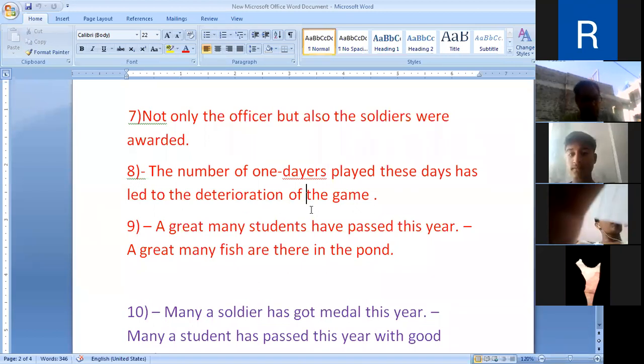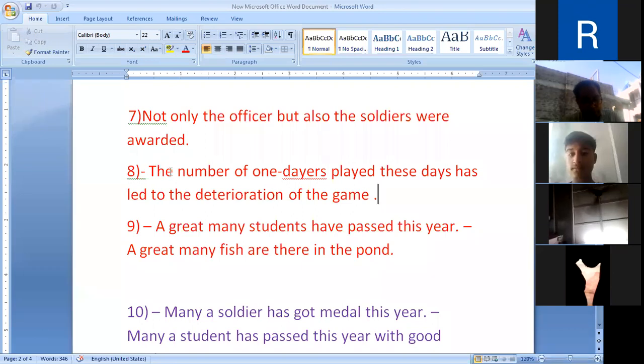Dear friends, when two nouns or pronouns are joined, look here.